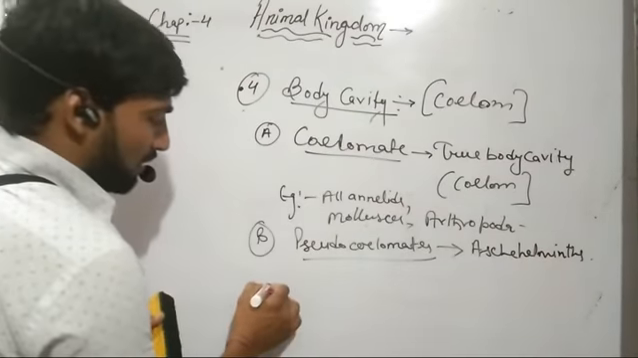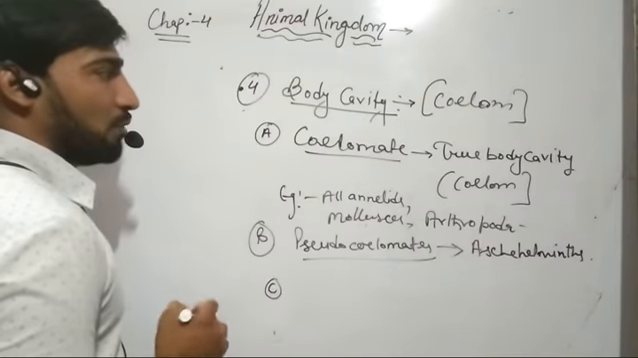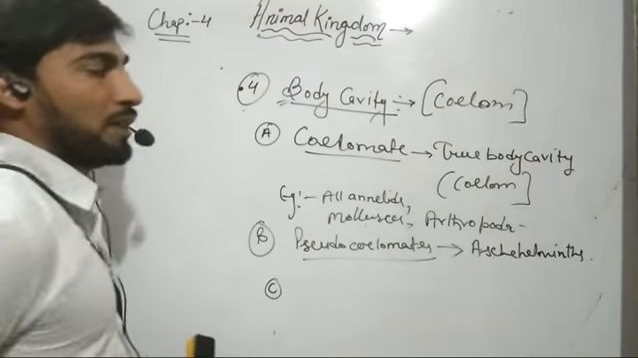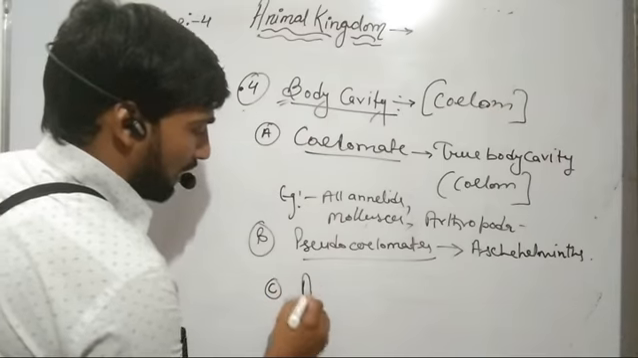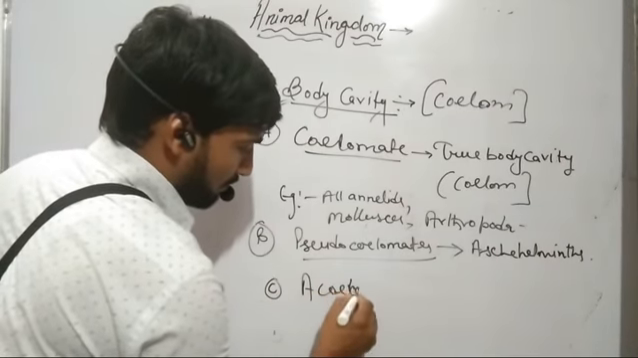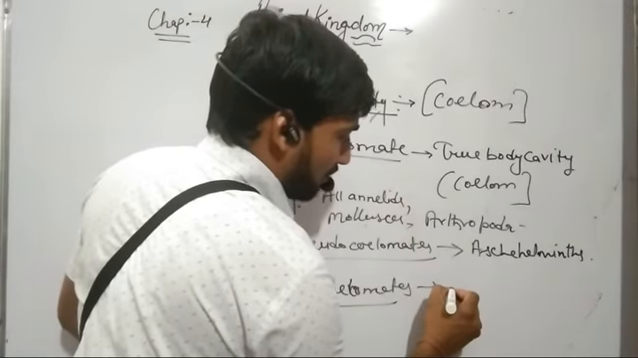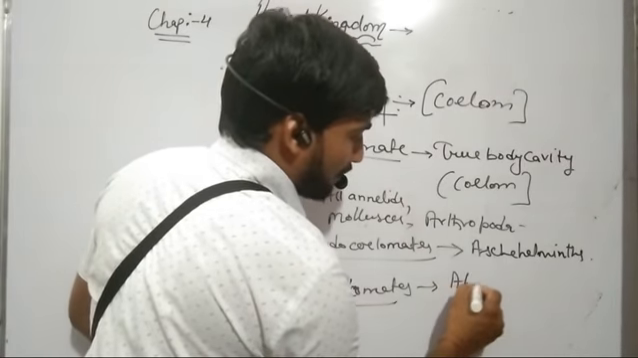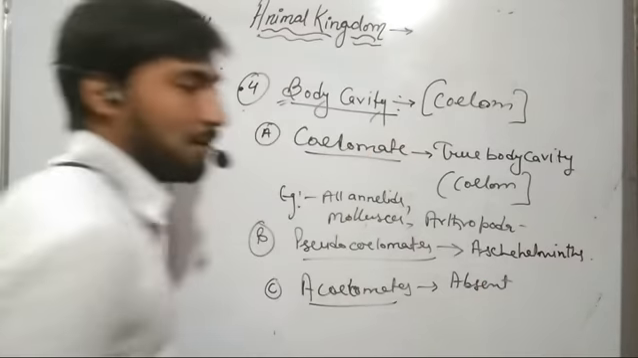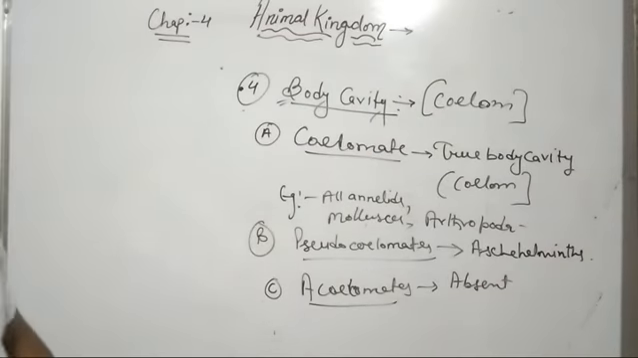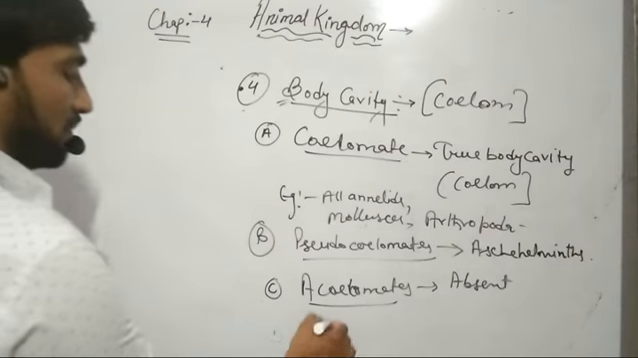Further, the third type of organism on the basis of presence or absence of body cavity or coelom is acoelomates. These are the organisms in which coelom is absent. Examples of acoelomates include platyhelminths.